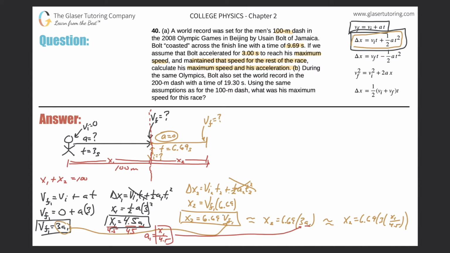Okay. So look, it's getting a little crazy now. We got a lot of numbers. Let's simplify it a little bit. We can do the math between these numbers, so let's try to clean it up. We got x2 then is equal to 6.69 times 3 divided by 4.5. So it comes out to 4.46 times x1. Oh man, we still didn't get it. What do we got to do?